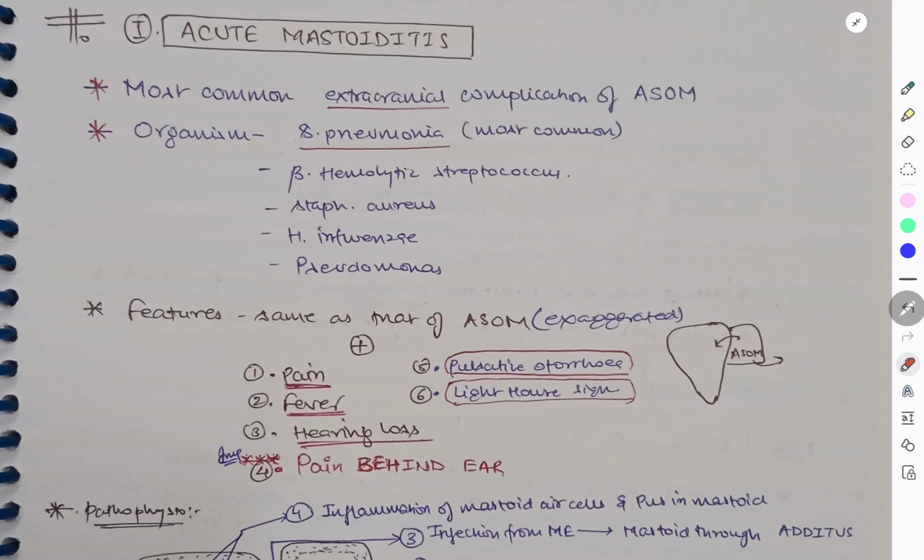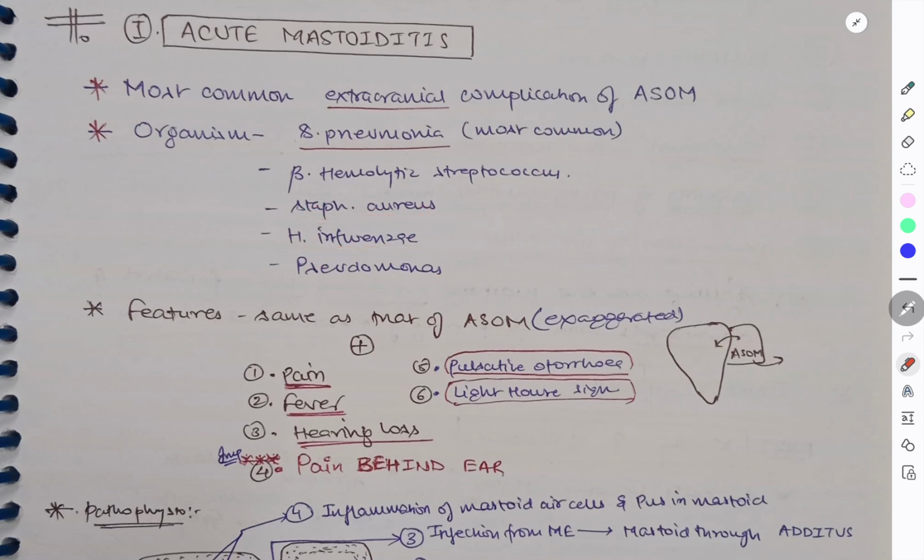Now let's see each complication in detail. The first one is acute mastoiditis. This is the most common extracranial complication of ASOM. What is the organism? Streptococcus pneumoniae is the most common organism. Then we have beta hemolytic streptococcus, Staph aureus, Haemophilus influenzae, and Pseudomonas.